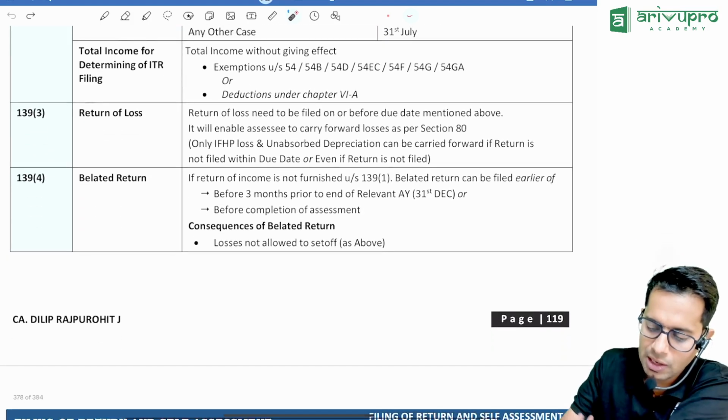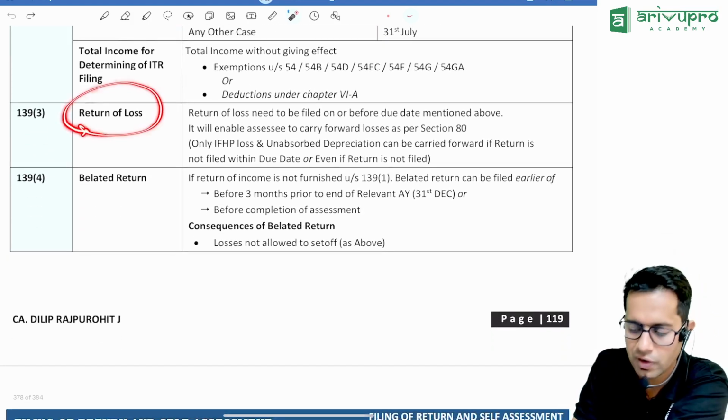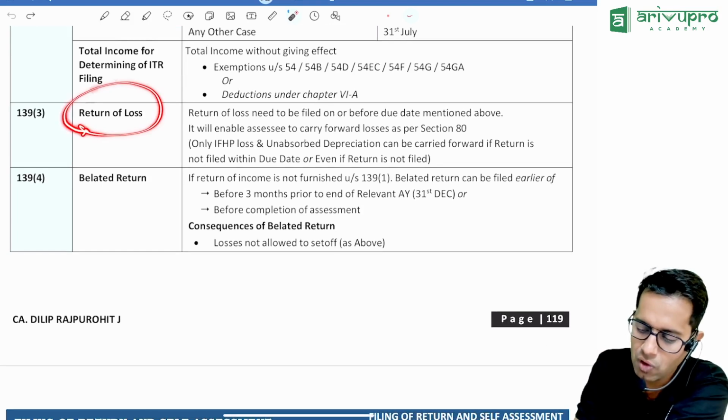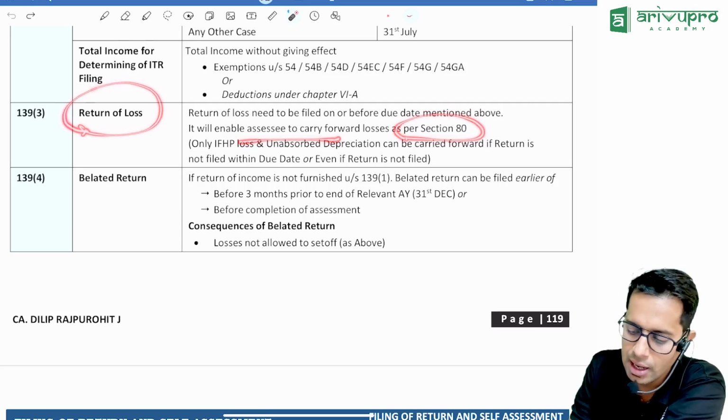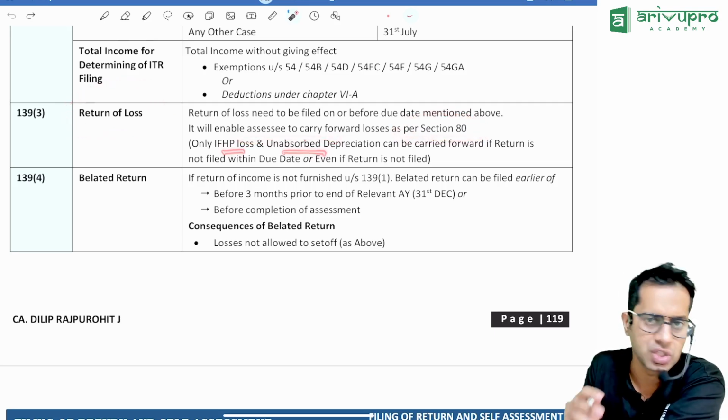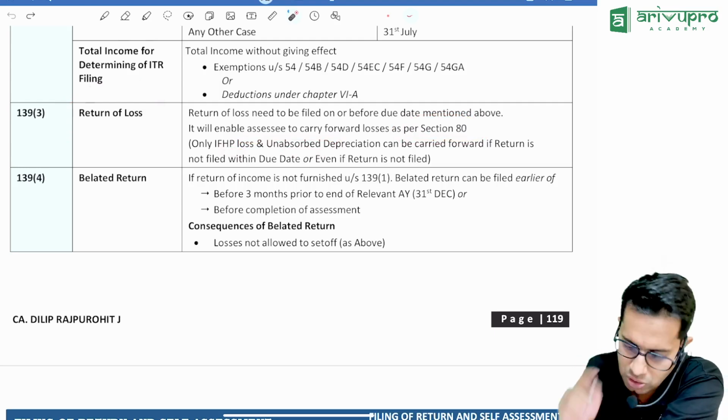Now, sir, when I'm making a loss, should I file my income tax return? Yes, you should file a loss return, because if you want to carry forward any losses, you will be able to carry forward only if you file your loss return. However, house property loss and unabsorbed depreciation can be carried forward without filing a loss return also.